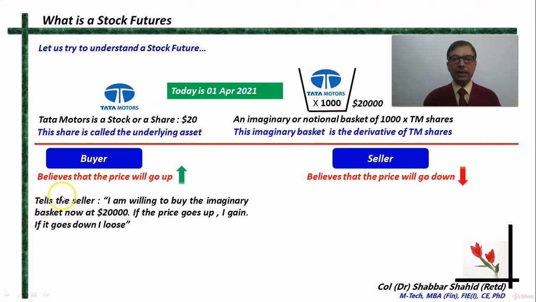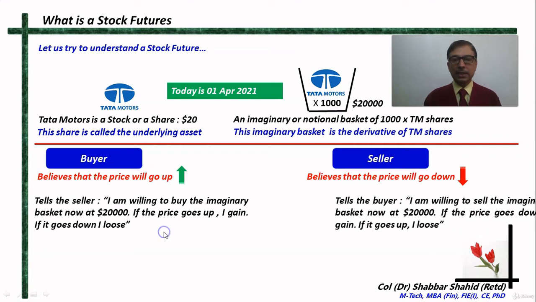So the buyer tells the seller, I understand this notional basket does not belong to you, but still if you are willing to sell it, then I am willing to buy that imaginary basket now at $20,000. If the price goes up, I gain, and if the price goes down, then I lose.